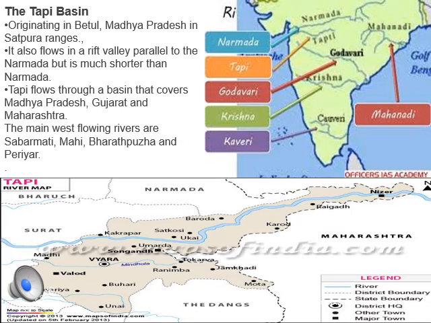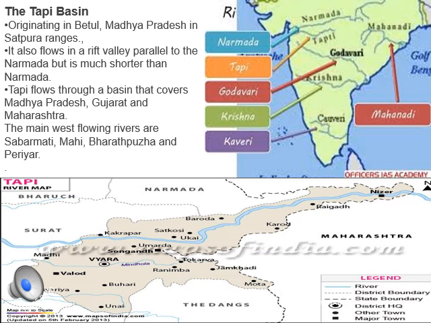So the next peninsular river is the Tapi Basin. Now if you see the map, the Tapi River originates from Madhya Pradesh, in Betul, somewhere in the Satpura ranges. It also flows in the Rift Valley. Just see the Tapi and Narmada, they are parallel to each other, but the Tapi River is shorter compared to the Narmada River.